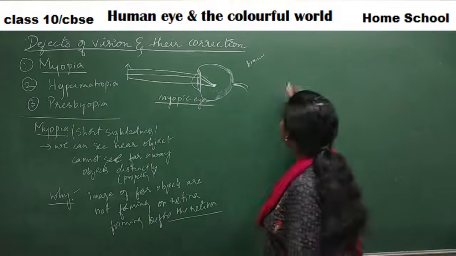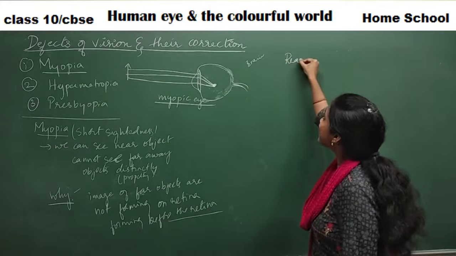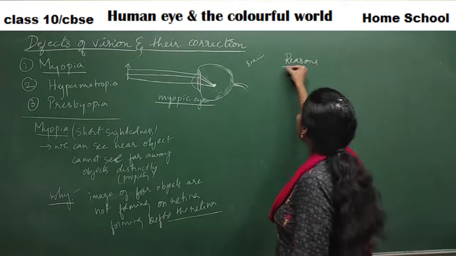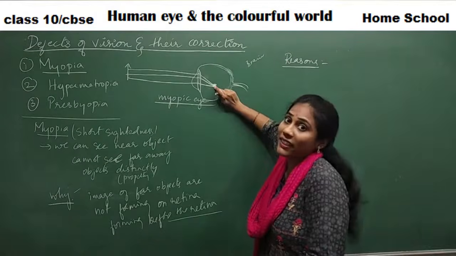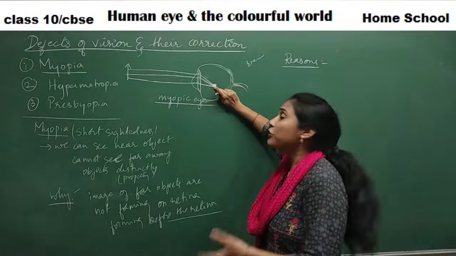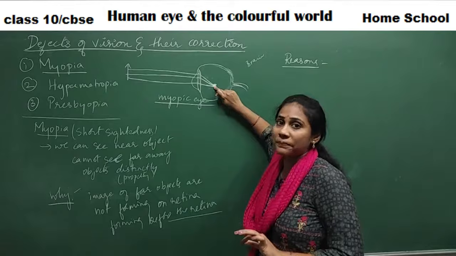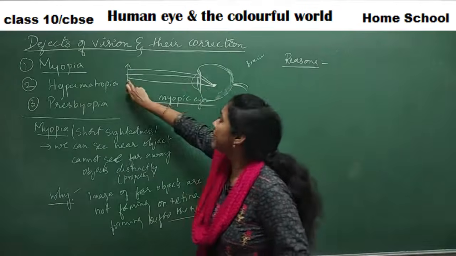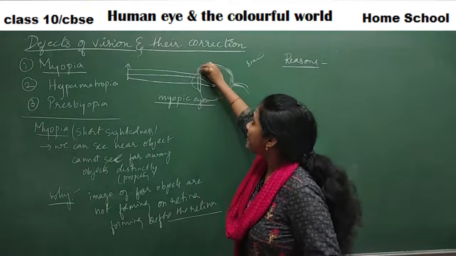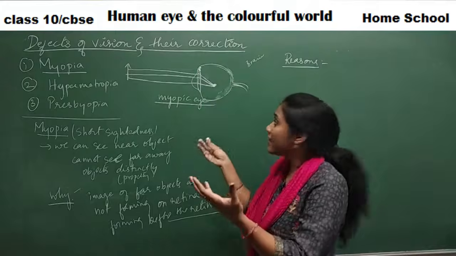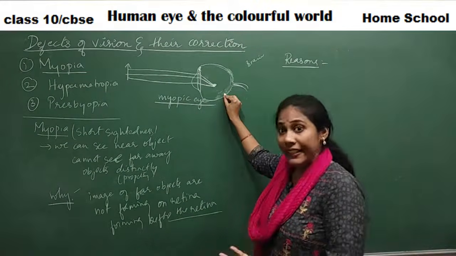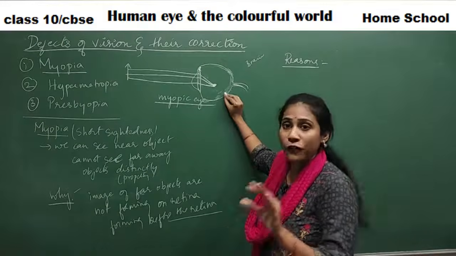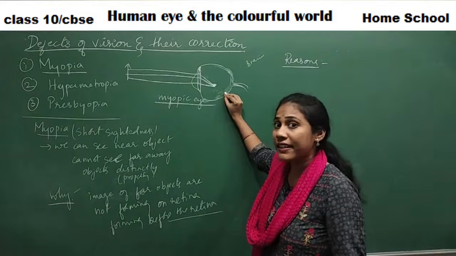So what may be the reasons, guys? Why is the image not forming on the retina? Why is it formed before the retina? Do you remember power of accommodation? Whenever the object is very far away, what happens? The ciliary muscles relax, the lens becomes thinner, the focal length increases, so the image is formed on the retina. This is what we studied.